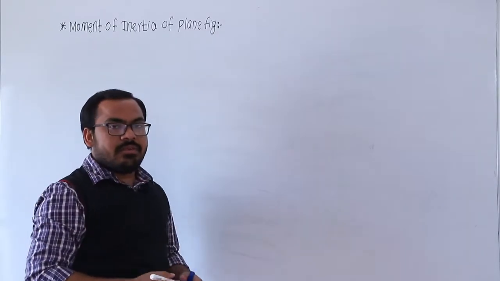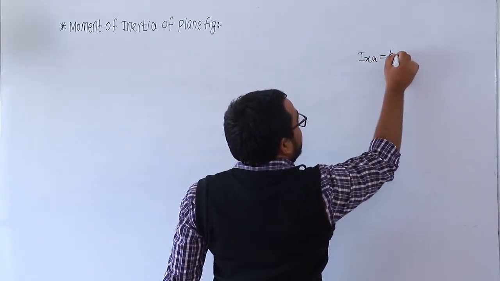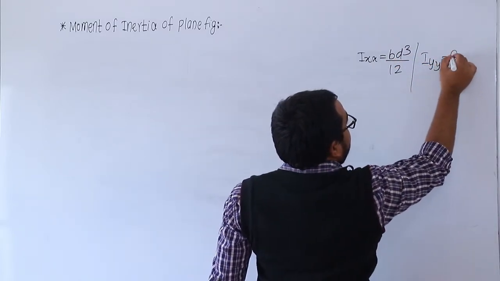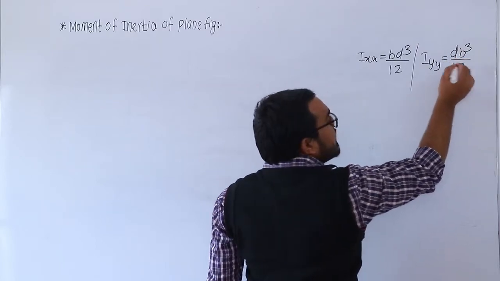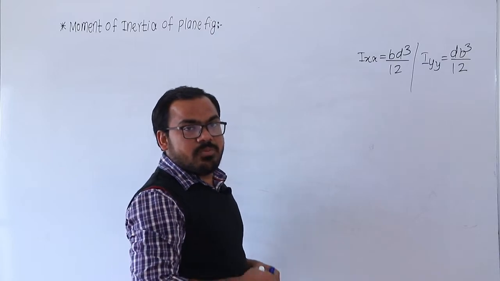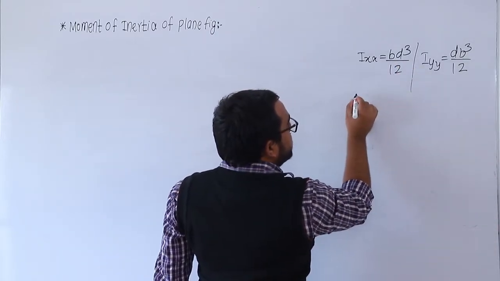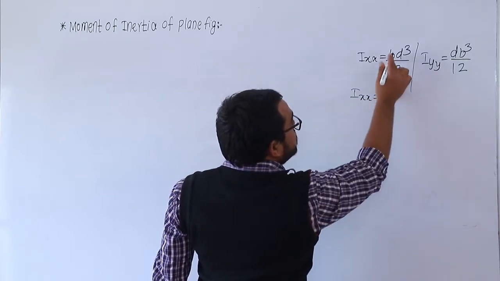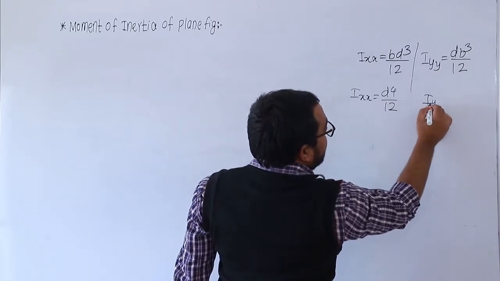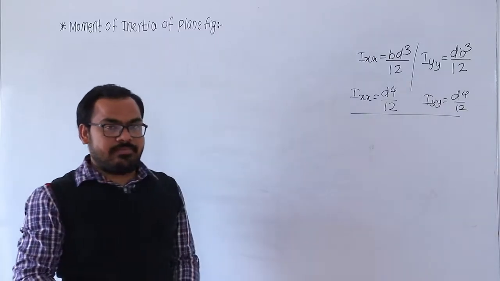स्क्वेअरचा काय असेल? व्हॉट इज द मोमेंट ऑफ इनर्शिया अबाउट द स्क्वेअर? For the rectangle, Ixx is equal to what? BD cube by 12 and Iyy is what? DB cube by 12. If it is a square, so for a square all sides are equal. म्हणजे काय? B and D both are equal. So B and D both are same. So D raised to 4 divided by 12 and Iyy काय असेल? Again it is D raised to 4 divided by 12. So this is the expression for the square.